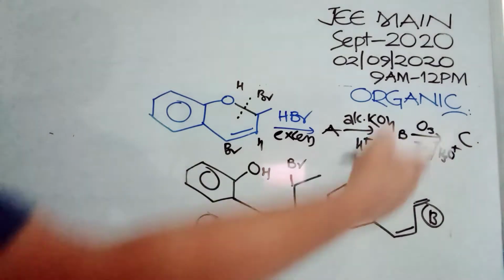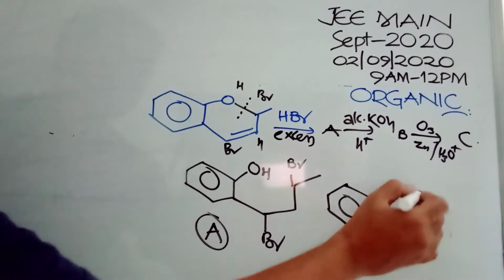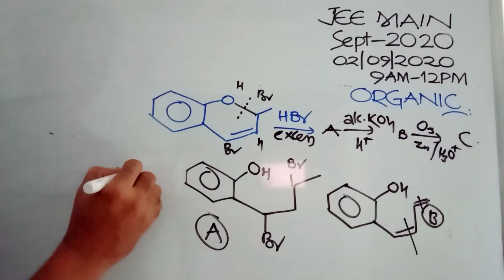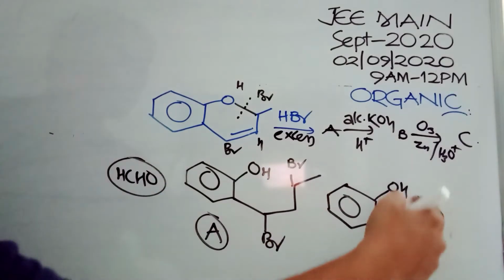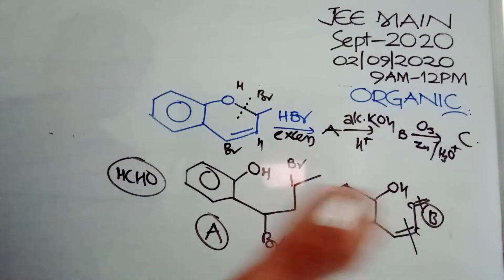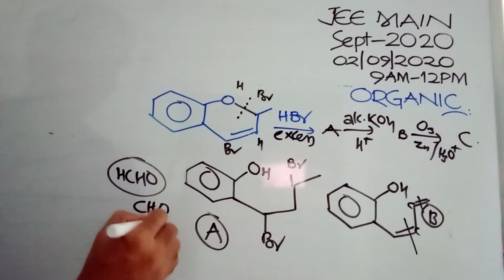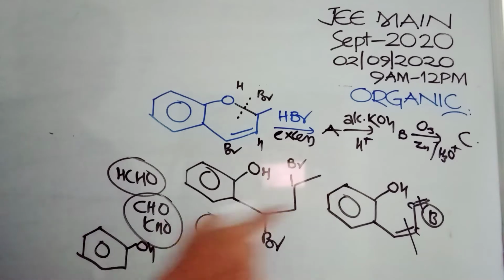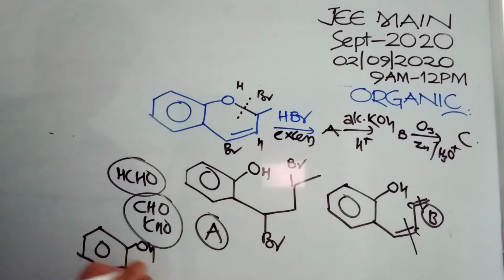Then ozonolysis means the cleavage will be here as well as here. This is a CH2 group. CH2 group will be converted to HCHO, so one of the products is HCHO. This side, and this is carbon, both sides CHO, CHO. So you will be getting glyoxal here, this is one more product. And this part will be converted to OH group as it is, and this will be converted to CHO. And this is one of your options. OH and at the immediate ortho position a CHO group is there.